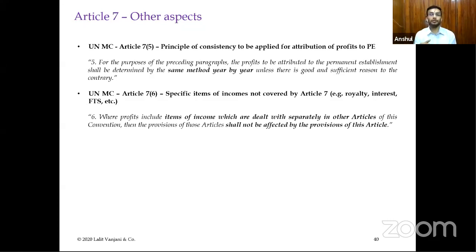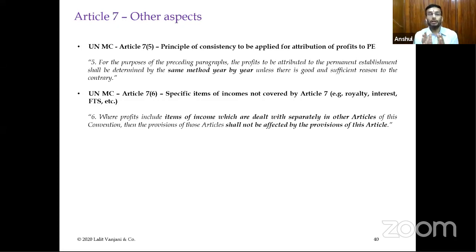Then the last paragraph says that where profits include items of income which are dealt with separately in other articles, then those items will not be covered under Article 7. Say for example, I mentioned royalties, fee for technical services, interest, other income, or any other source which is business income, which is per se your business income, but has been treated as a particular item of income in a separate article, then you will not consider it under Article 7.